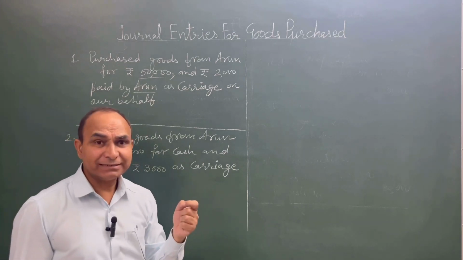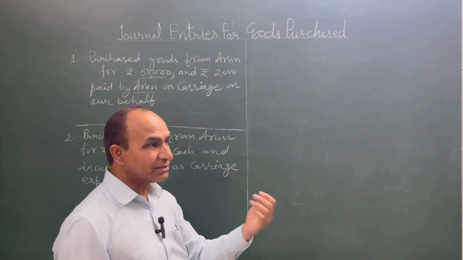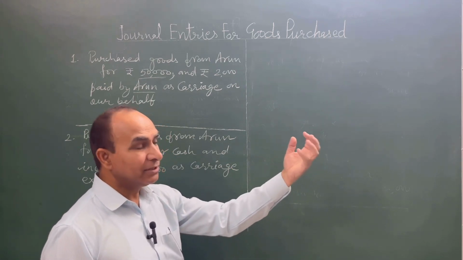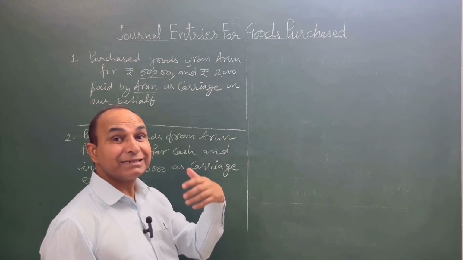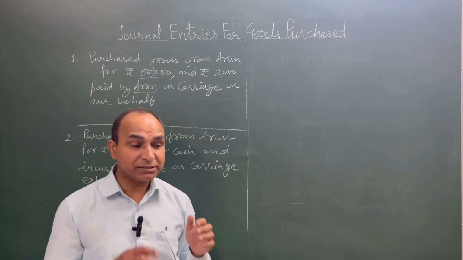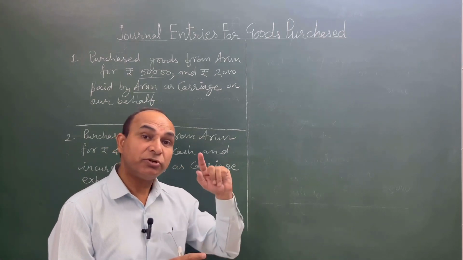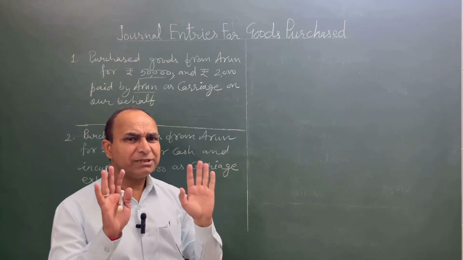It means this carriage means the expenses incurred on carrying the goods, on transporting the goods from supplier to our godown. That is the carriage, that is our expense. But paid by Arun, it simply means that later on we will pay this amount to Arun. So what will be the journal entries?